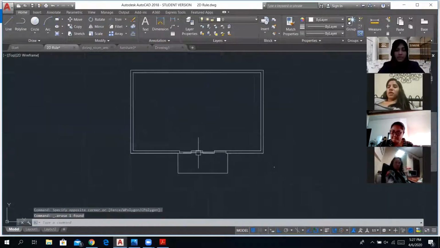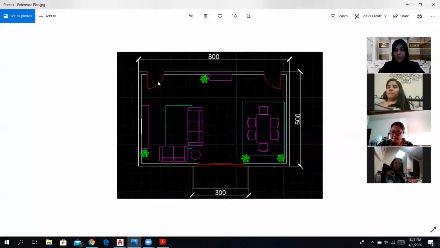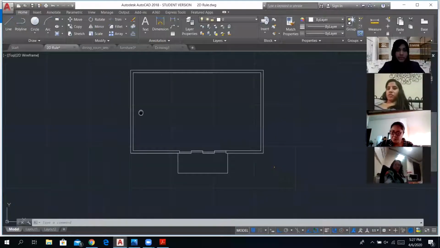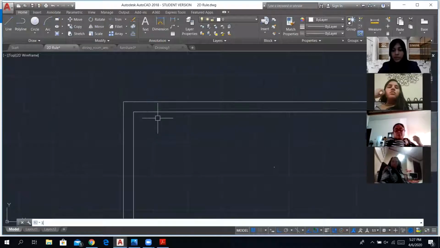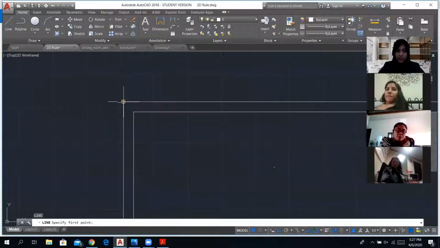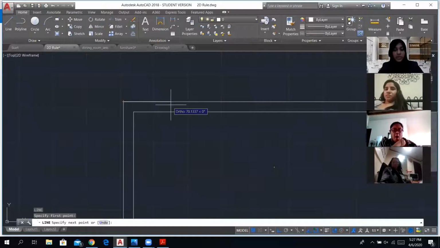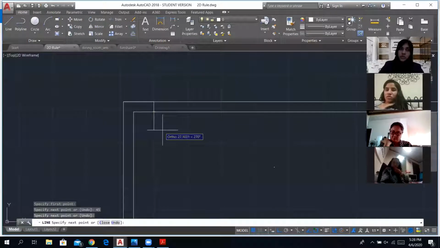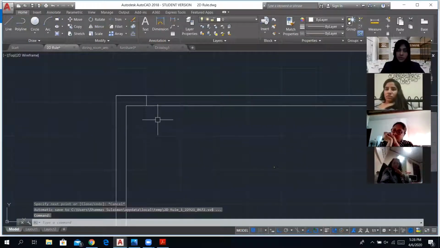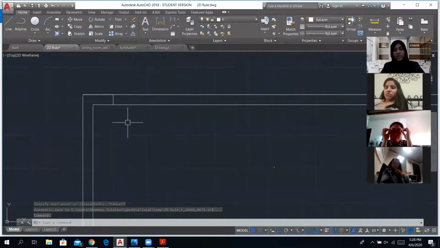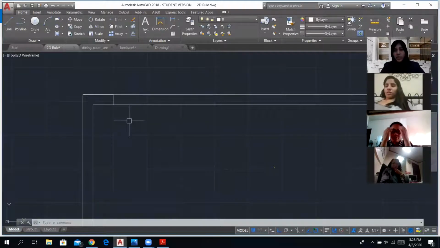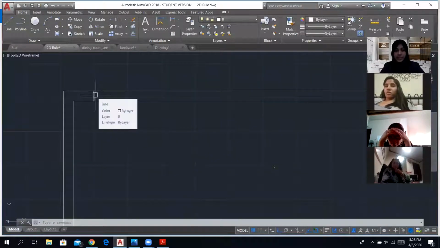So once that's done, now let's see what else. We have to create 2 door openings. All right, so a door in a plan. So go ahead, and from here, the line command again from the corner, I'm just going to give a random distance and draw a line. Right. So now doors have specific dimensions. When you're using them for a larger room, it comes around 90. When it's an entrance, it's 1 meter. When it's a bathroom, it's 70 cm, and so on. All right. So for now, I'm going to use 90 centimeters.